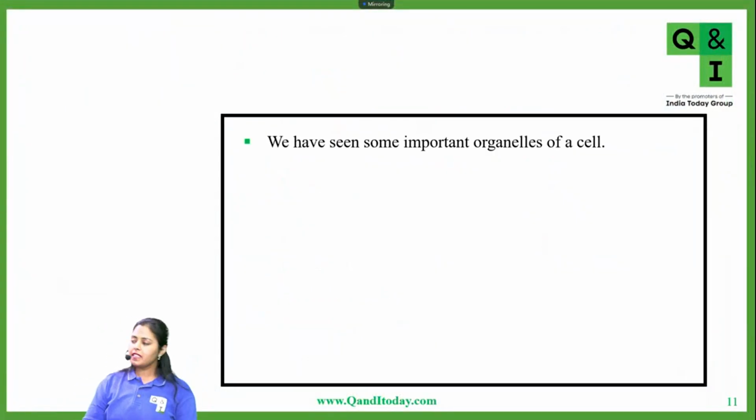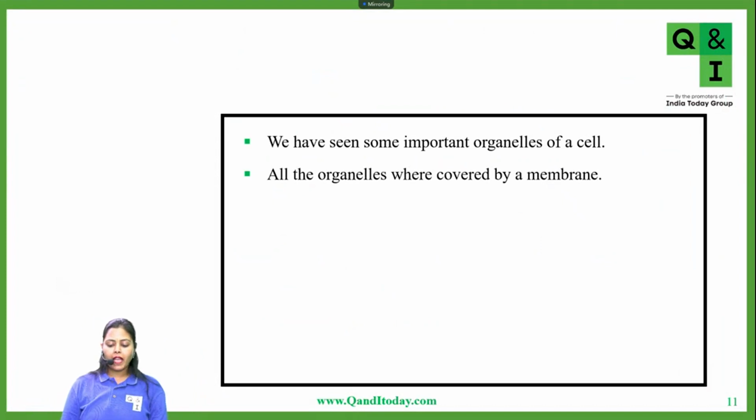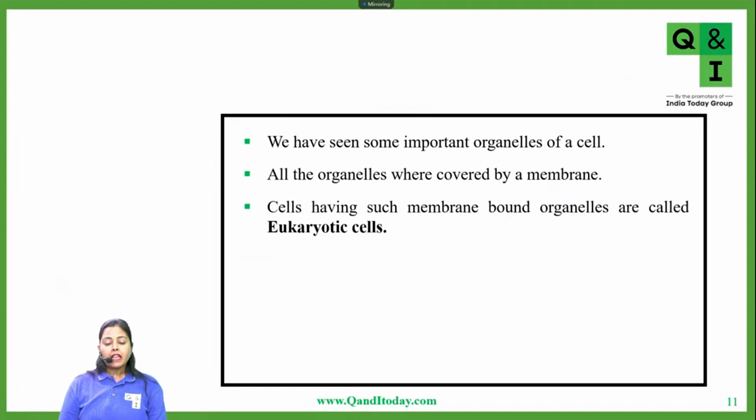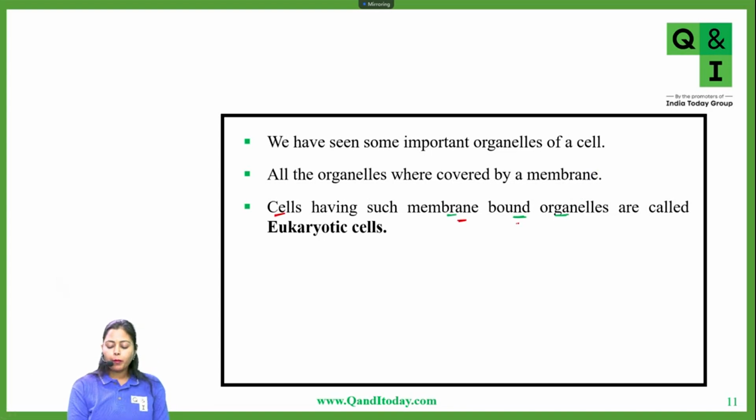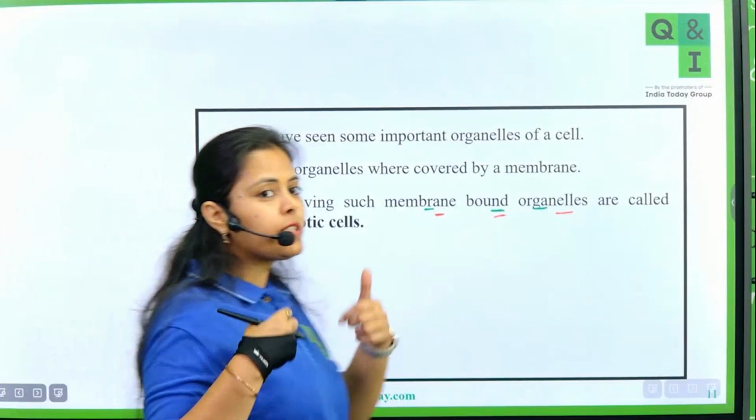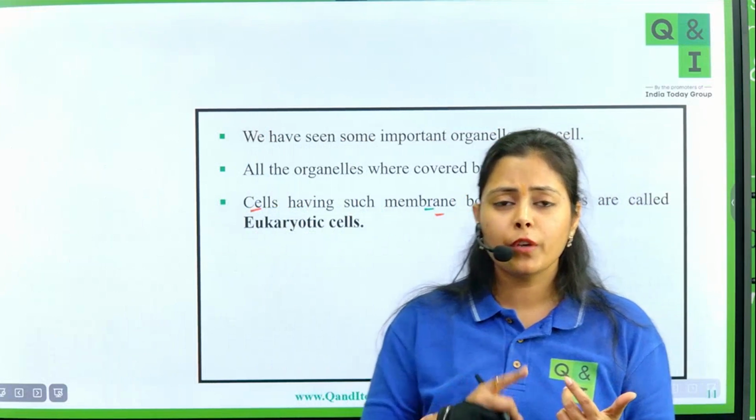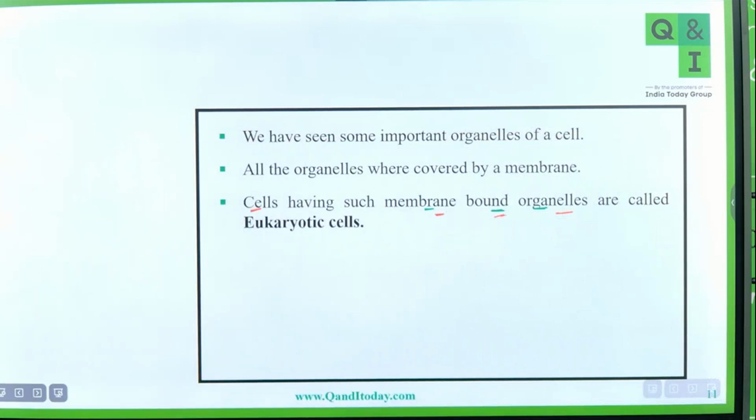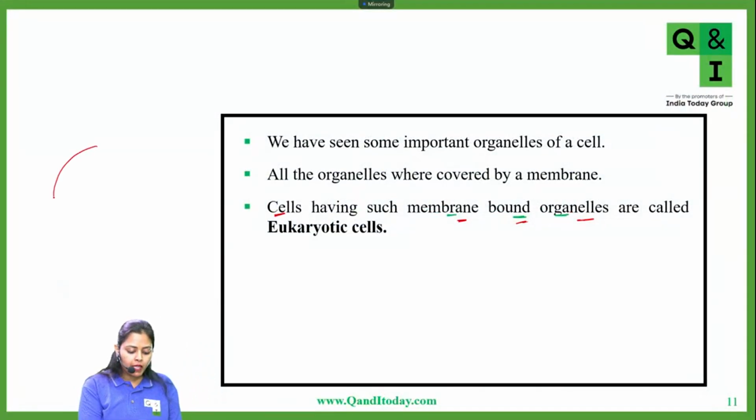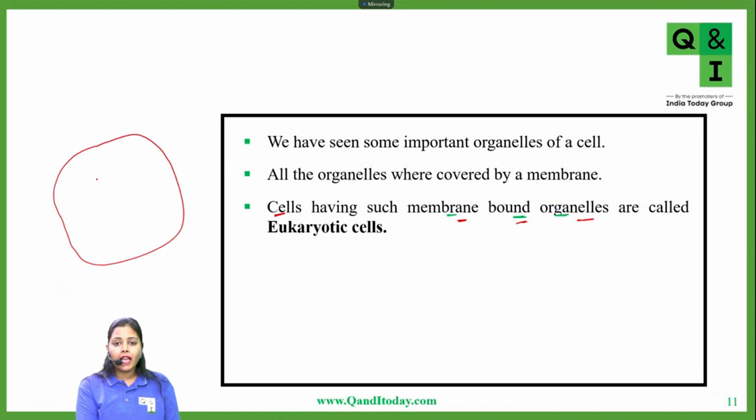Now we have seen some important organelles of a cell. All the organelles were covered by a membrane. Now such cells which have membrane bounded cell organelles. So now I'm again reiterating the difference between prokaryotic and eukaryotic cell. Students, when I was at your age, I always used to get confused by this term, membrane bounded cell organelles. Membrane bounded cell organelles does not mean that I am talking of the plasma membrane. No, I am talking about the cell organelle's own membrane.